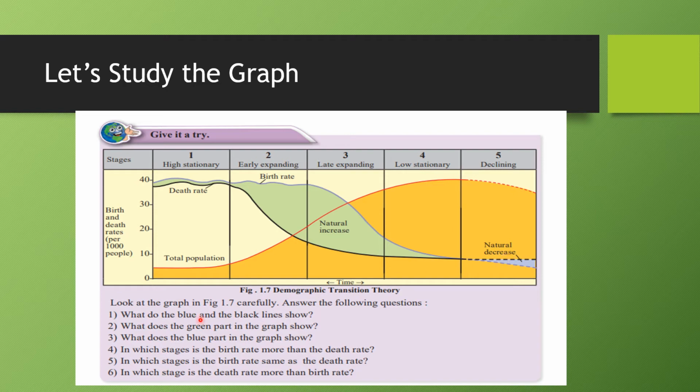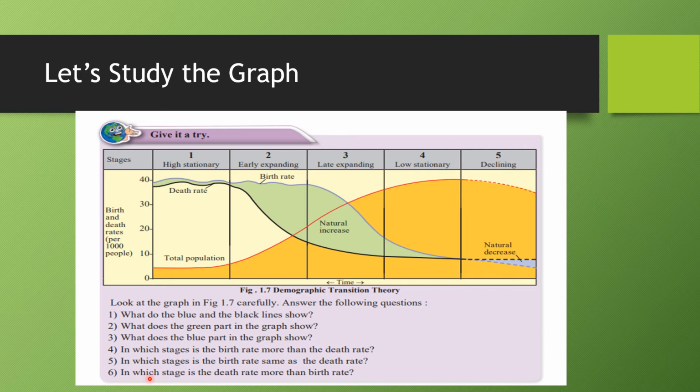Question number 4. In which stages is the birth rate more than the death rate? In stage 2, can you see the birth rate is high? The birth rate is higher than the death rate. So in stage 2 and in stage 3, we can notice the birth rate is more than the death rate. Question number 5. In which stage is the birth rate same as the death rate? In stage 4, can you see these two lines meeting? The blue and the black lines are meeting. In stage 4, the birth rate is the same as the death rate.